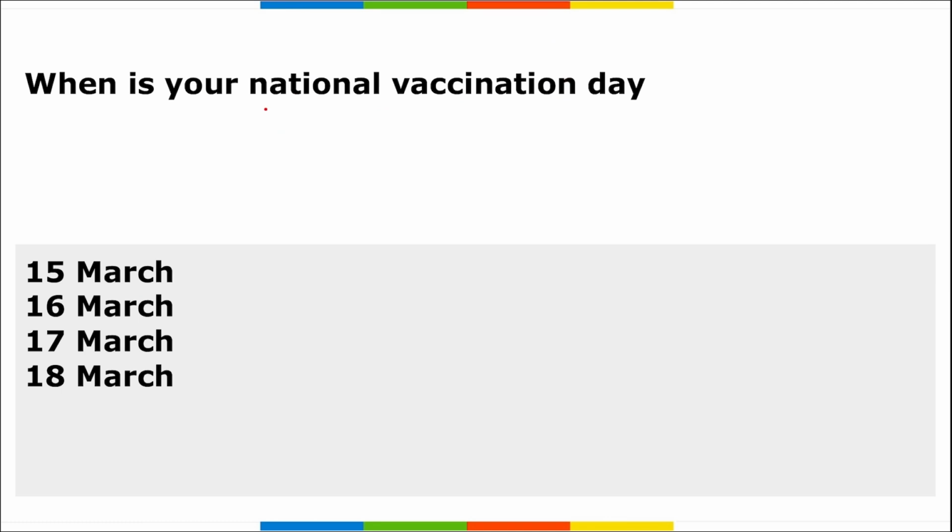Next is, when is National Vaccination Day observed? National Vaccination Day is observed on 16th of March, and this day is basically observed to create awareness about the importance of vaccines in human health. So when do we observe this day? It is on 16th of March. This day offers a platform to acknowledge and recognize the work of doctors and healthcare workers in ensuring that vaccination reaches every child.